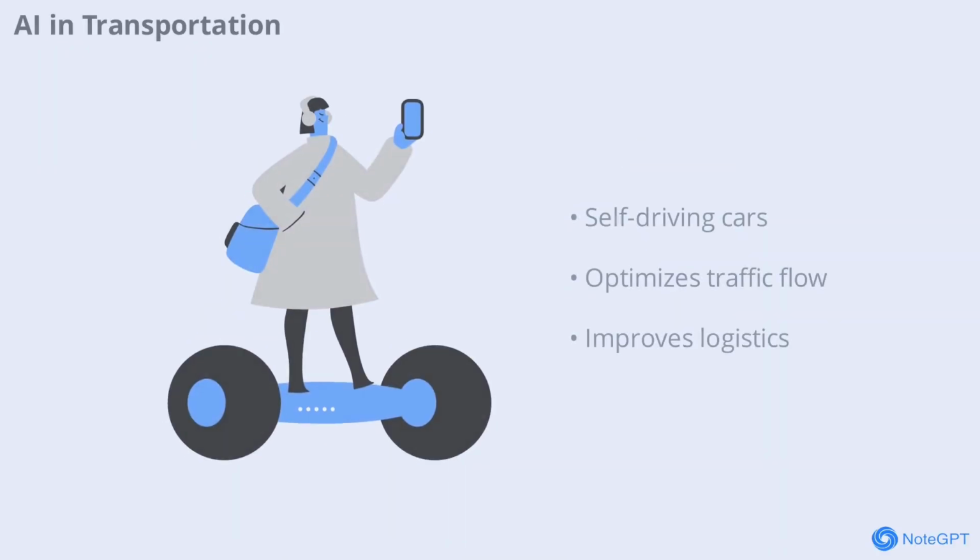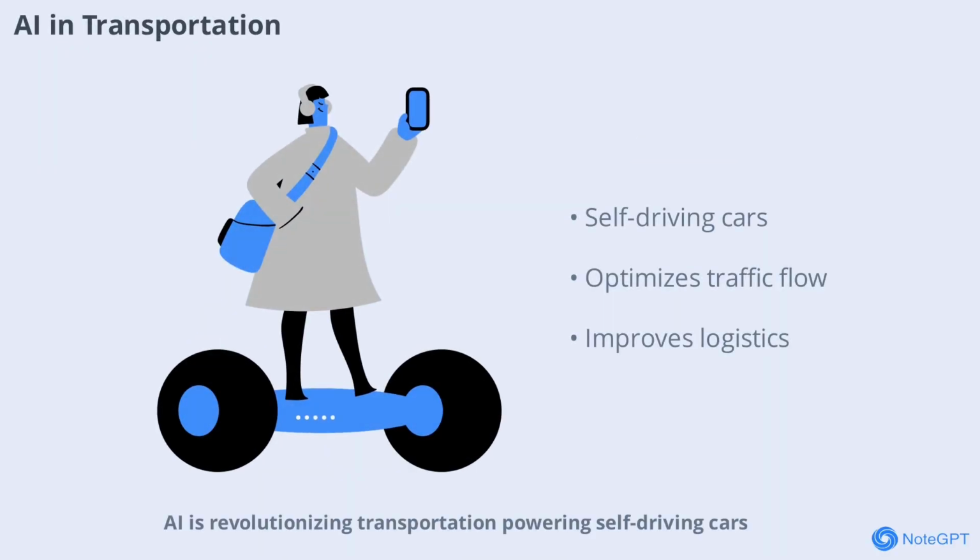AI is revolutionizing transportation, powering self-driving cars, optimizing traffic flow, and improving logistics. By analyzing real-time data, AI systems can make quick decisions to enhance safety and efficiency. From ride-sharing apps to smart traffic lights, AI is making travel faster, safer, and more convenient for everyone.